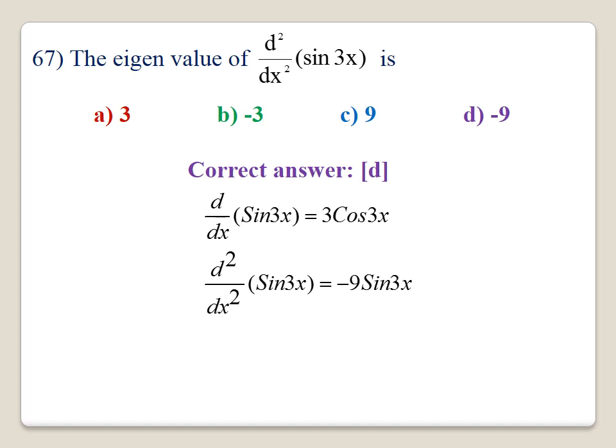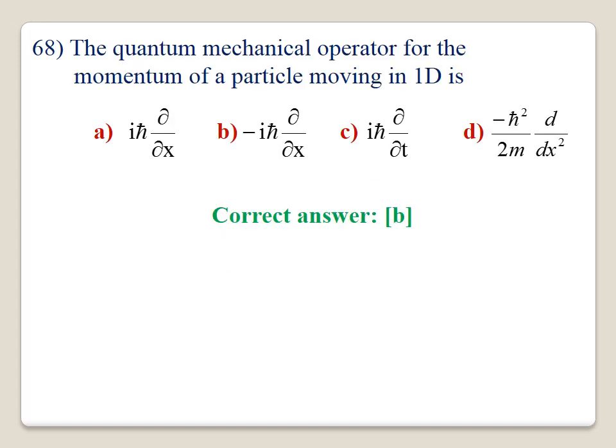D square by dx square is an operator. It operates on a wave function sin 3x. It gives the same wave function sin 3x multiplied by a constant minus 9. That minus 9 is the eigenvalue. Therefore, the eigenvalue for this question is D, minus 9. The correct answer is D.